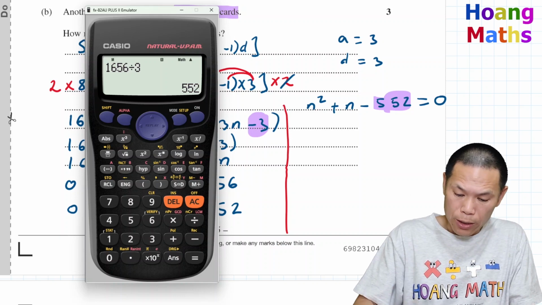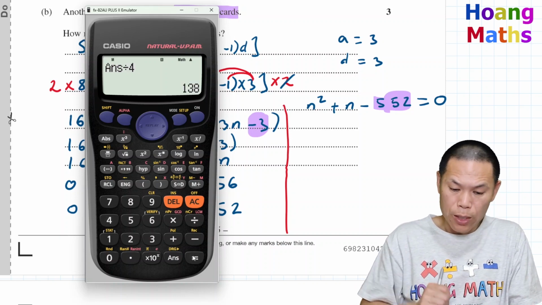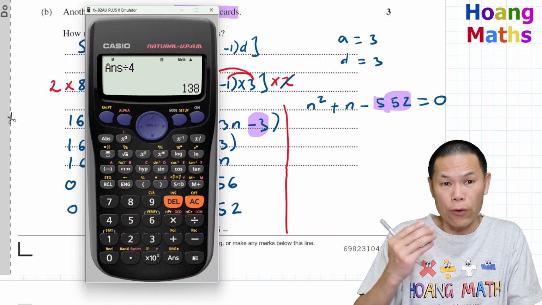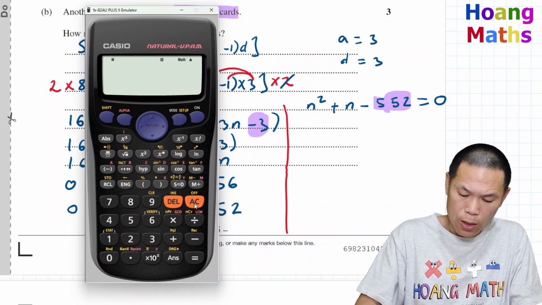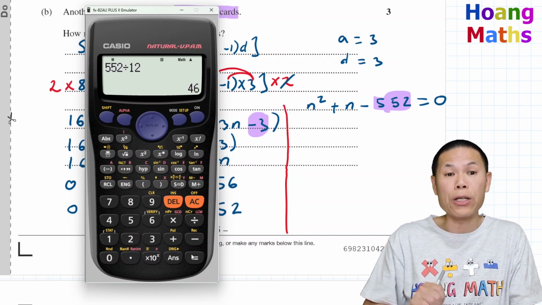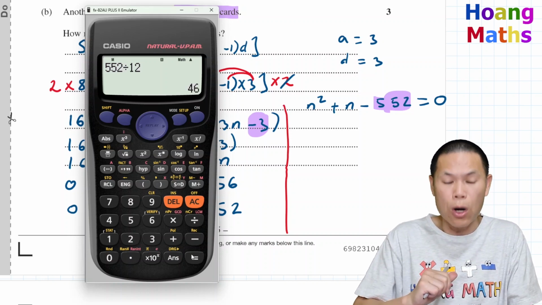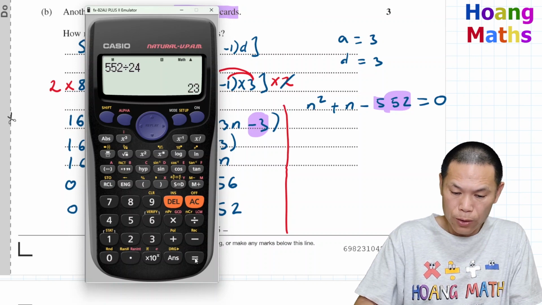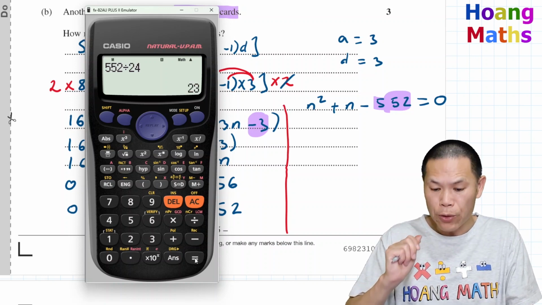Or 3. We can divide by 4 and see what happens. So 138. The difference must be 1, so it should be quite close. 4 and 3, let's divide by 12. So 552 divided by 12. Still too much. And then I can divide by 2 as well. So I try 24. 552 divided by 24. So there you go, 23 and 24.